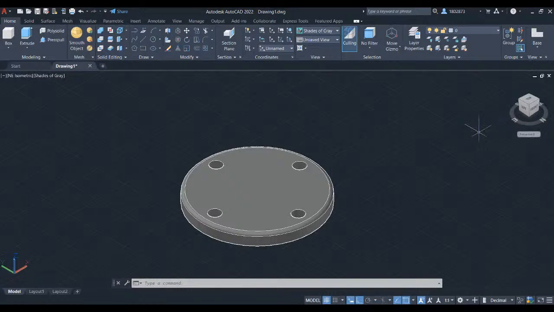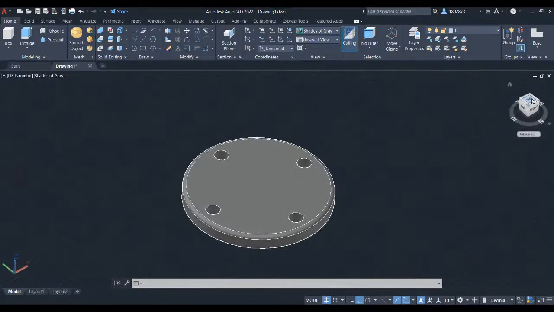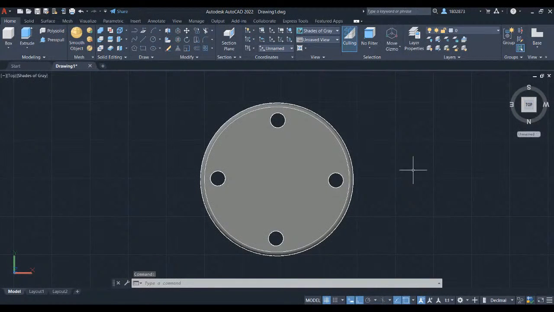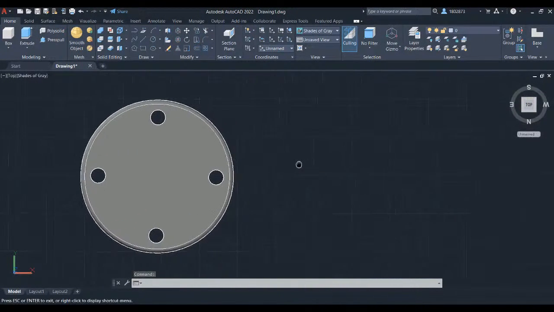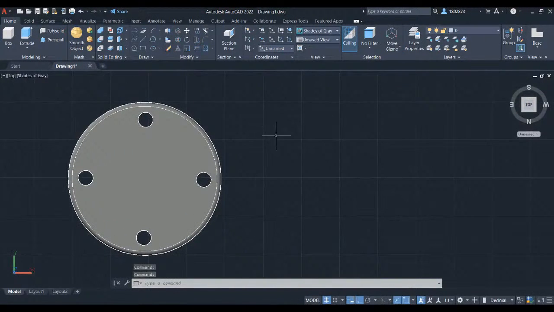Hover your crosshair here in the view cube and left click here on the top. So we are going to sketch out the V block here in the top plane. Let's begin by grabbing line in the draw panel and left click here. Pressing F8 to enable ortho mode so the line will create a perfect horizontal or vertical line. Let's key in 7.5 and press enter.